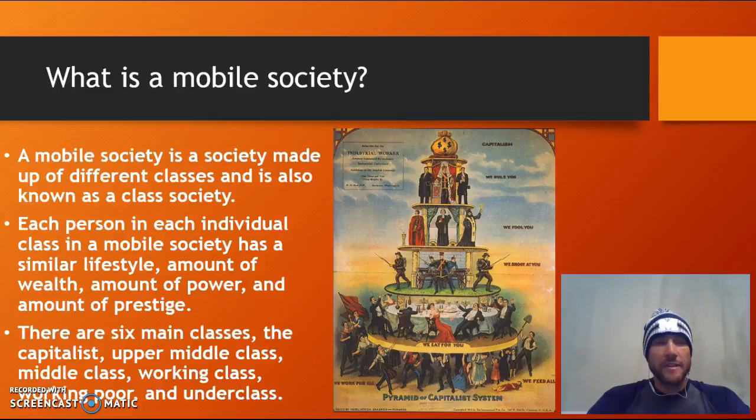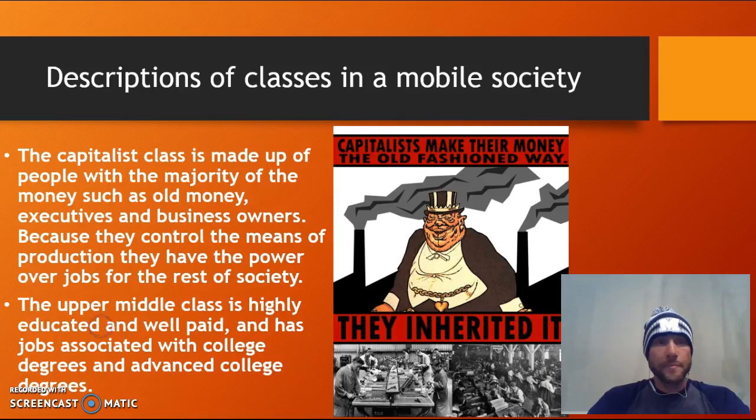The six main classes in a mobile society are typically the capitalist class, and that's at the top, the upper middle class, which would be the next step down, the middle class, which would be your third level from the top, the working class, which would be your fourth level from the top, the fifth level from the top, or the second to last class, would be your working poor, and then the bottom class is what's called the underclass. Brief kind of description of all of the different classes so that you can understand them.